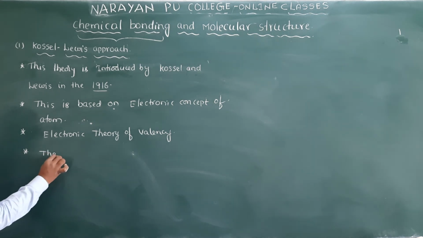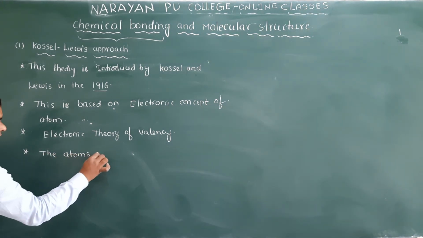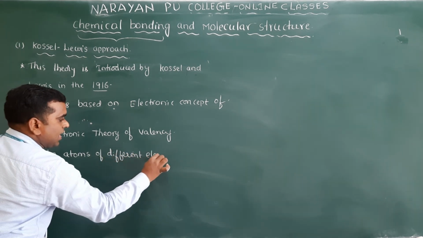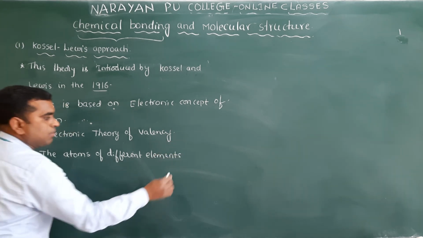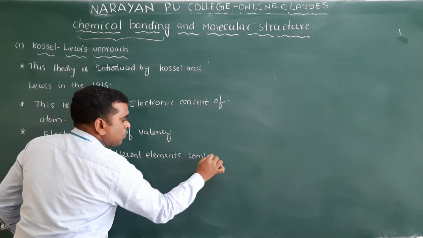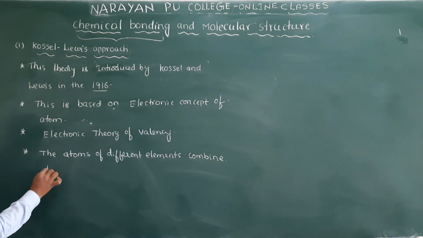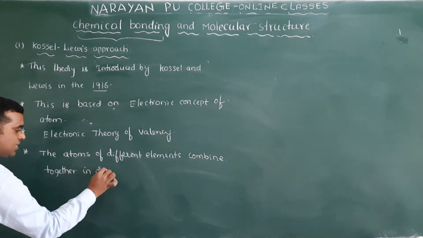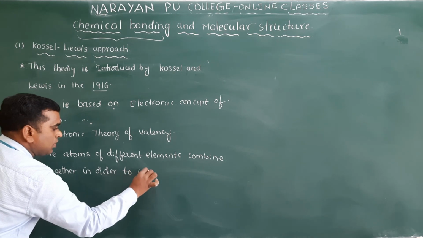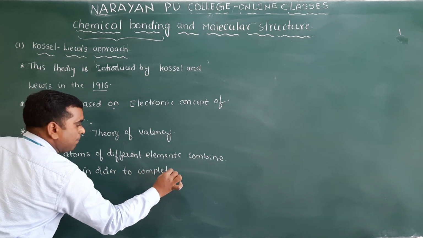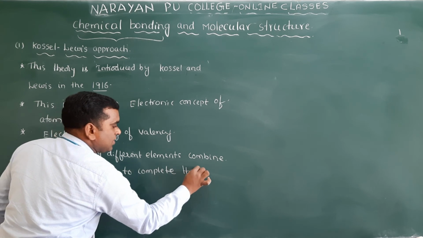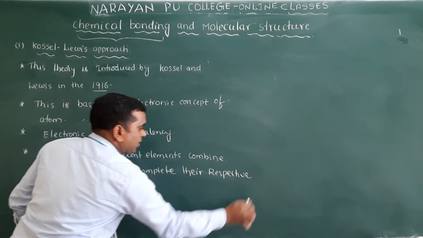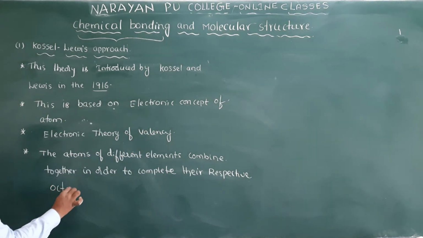The atoms of different elements combine together in order to complete their respective octet. Their respective octet. Clear?